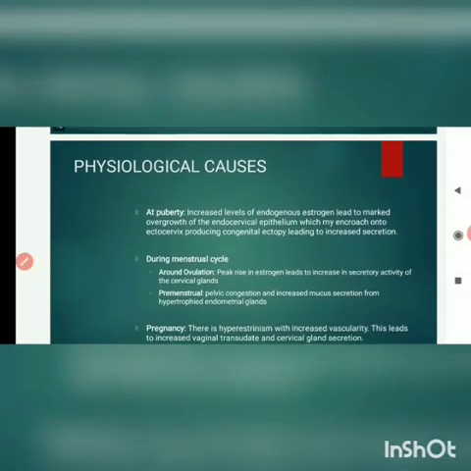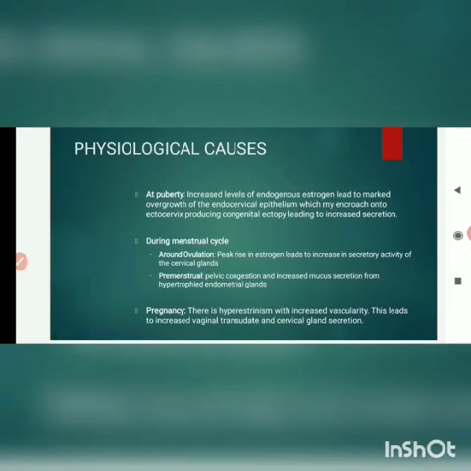Now, what are the physiological causes of leukorrhea? At puberty, due to increasing endogenous estrogen, there is overgrowth of the endocervical epithelium. This endocervical epithelium is columnar, and when it encroaches into the ectocervix, it produces a state of cervical ectopy. This will lead to increased secretion.